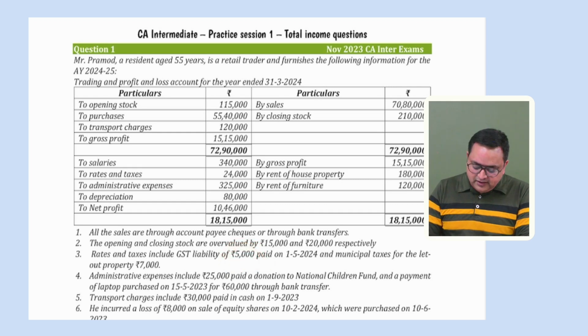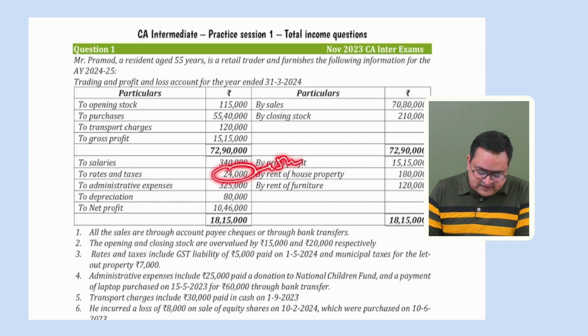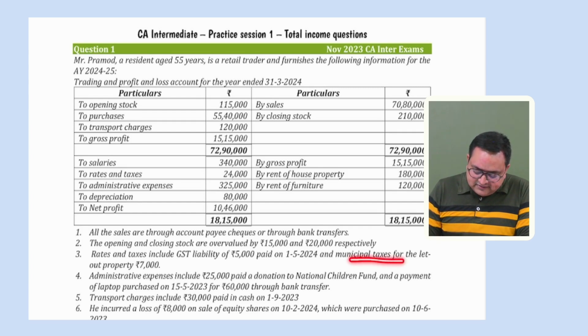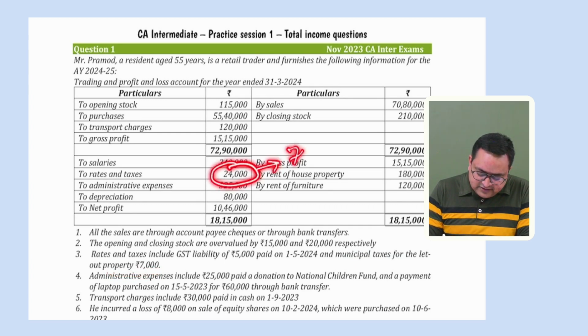Okay. So these rates and taxes include 5,000 GST liability. It is allowed, so we don't have to do any computation for that. Simply we will show it as a note. Second point, it says that municipal taxes for the let out property is 7,000 rupees. This rates and taxes also include 7,000 rupees. What is it? Municipal taxes.